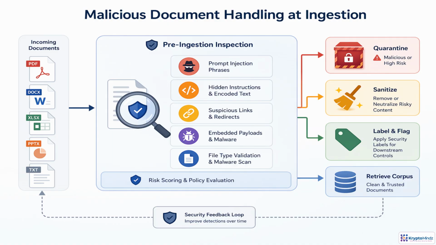Quarantine clearly malicious files, sanitize risky content when appropriate, and attach security labels such as suspected prompt injection, untrusted source, or requires review. Those labels let retrieval apply stricter controls later. Over time, feed outcomes back into detection rules so the ingestion pipeline continues to improve.